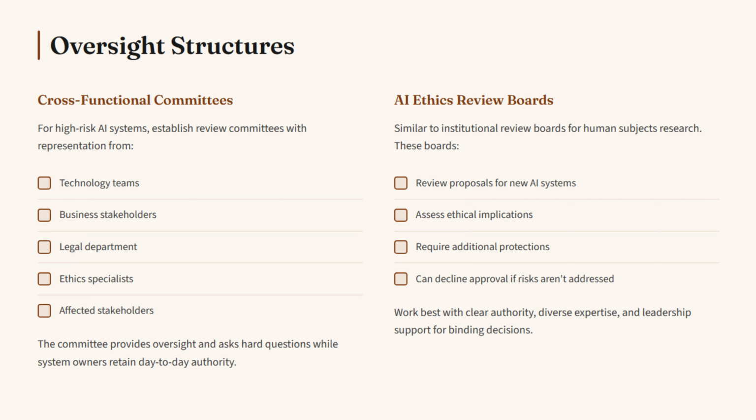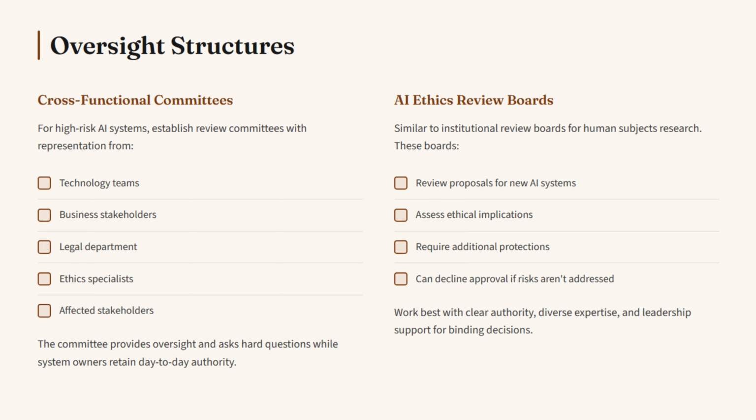There are AI ethics review boards. Some organizations establish dedicated ethics review boards specifically for AI systems, similar to institutional review boards for human subjects research. These boards review proposals for new AI systems, assess ethical implications, require additional protections when necessary, and can decline approval if risks aren't adequately addressed.